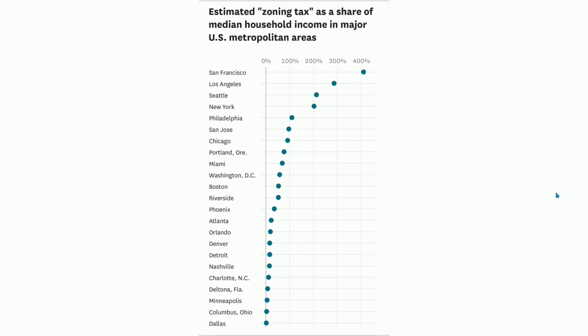Now in this next chart, we're going to look at something called the zoning tax, which is not an official tax, but it is a metaphorical tax given the impact that it has on people within a particular location where this number is very high. And this is a US-centric chart, but other countries may have a similar situation in their urban areas versus their